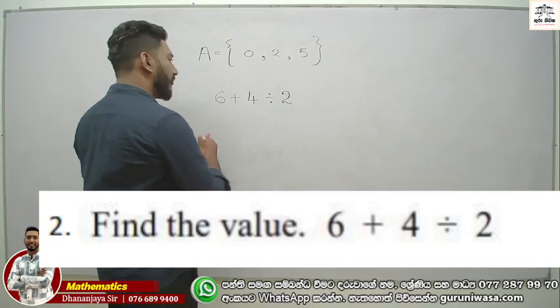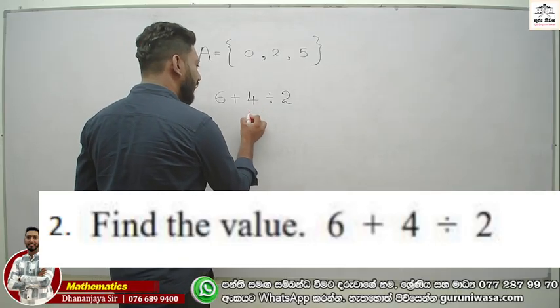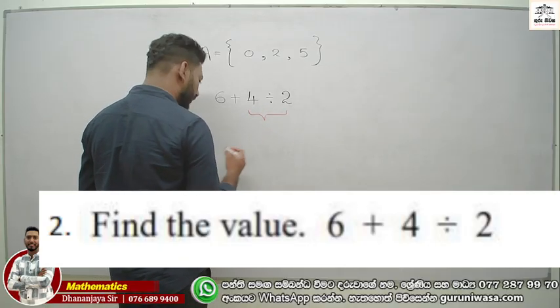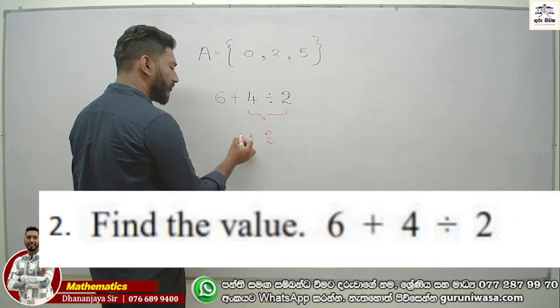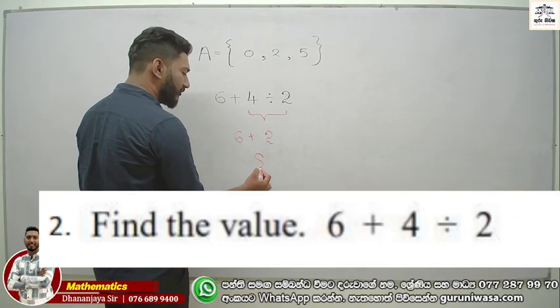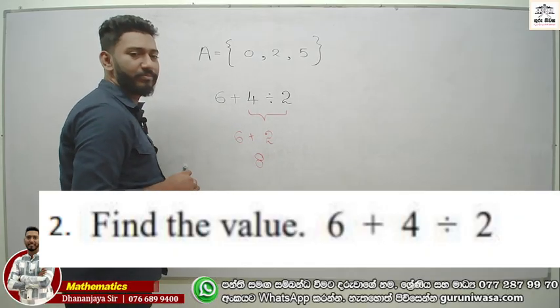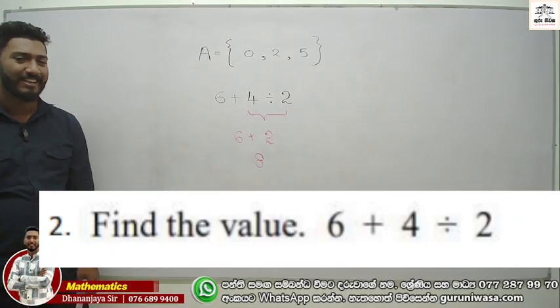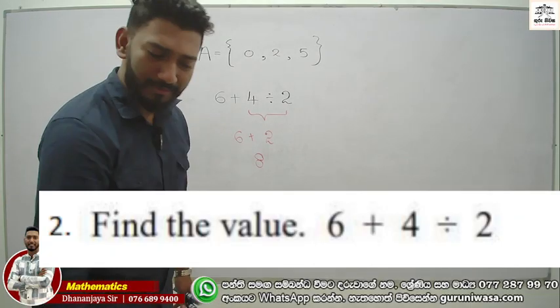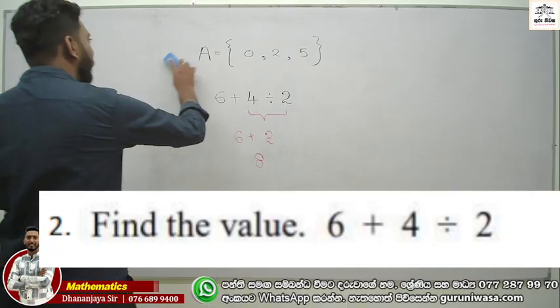Therefore, 4 divided by 2, and you know the answer, 4 divided by 2 is 2. Now you can add it to the 6. Now the final answer becomes 8. Got it? Yes, sir. It's very easy, right? Note down. This is question number 2.